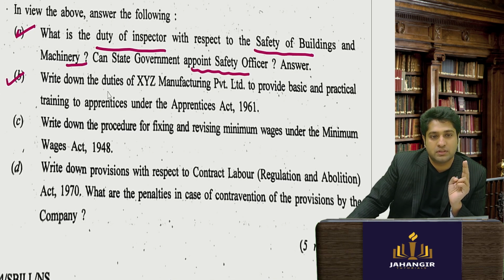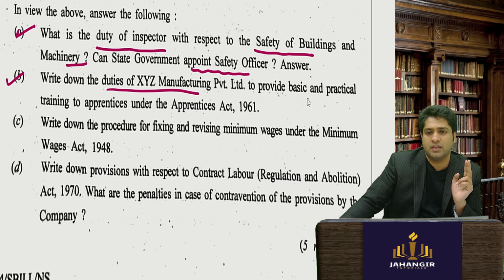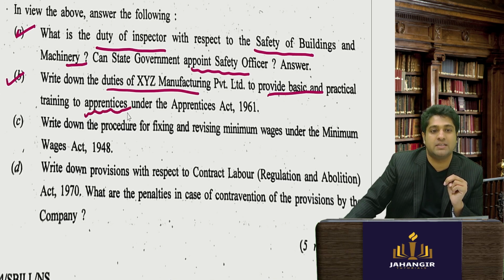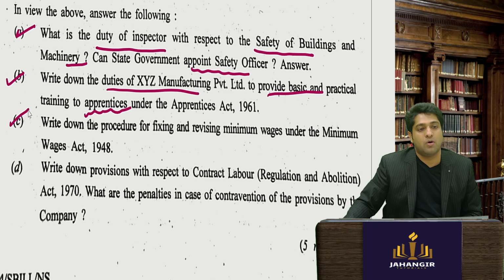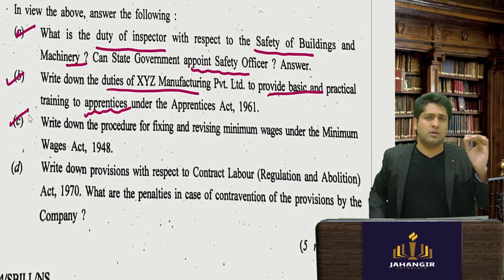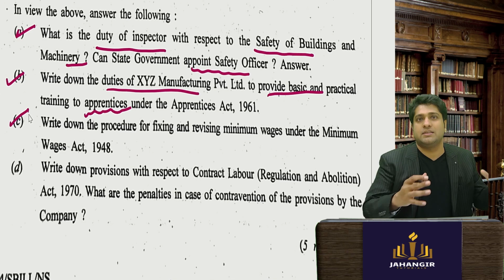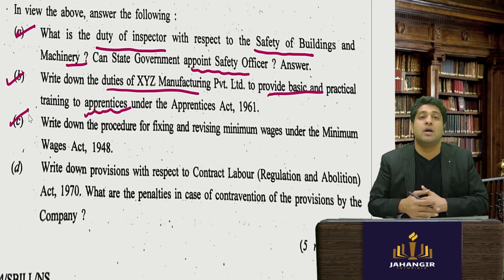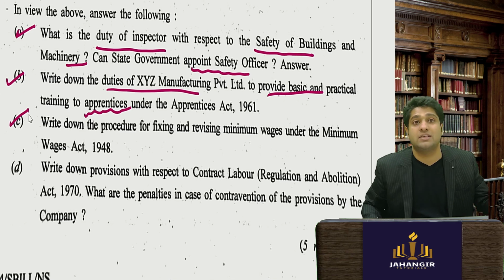Write down the duties of XYZ manufacturing company to provide basic and practical training to the apprentice under the Apprentices Act. Okay, so the apprentice has to be given proper space, proper remuneration, a proper contract has to be made, and proper training has to be done.